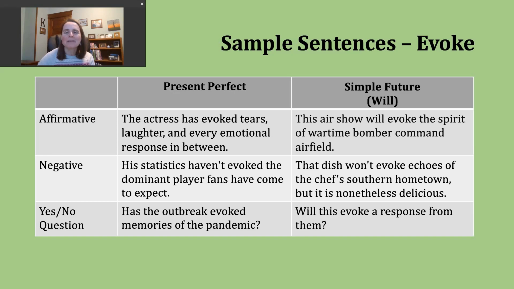An example of this might be, that dish won't evoke echoes of the chef's southern hometown, but it is nonetheless delicious. So I borrowed this sentence from a restaurant review. It's describing a particular chef who grew up in a southern U.S. state and saying many of the items served here are not going to make you think of typical southern dishes. But again, this person is still praising them. They're still delicious food, but it's not going to make you think of traditional southern food.